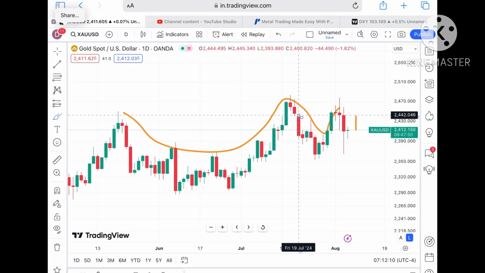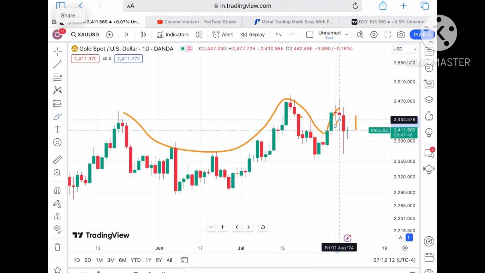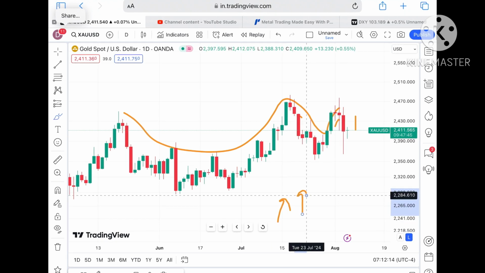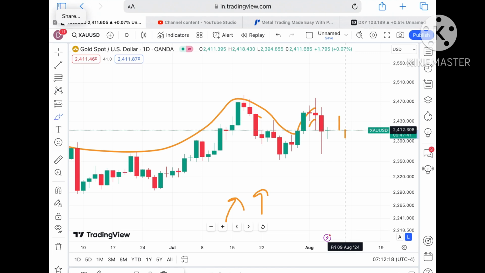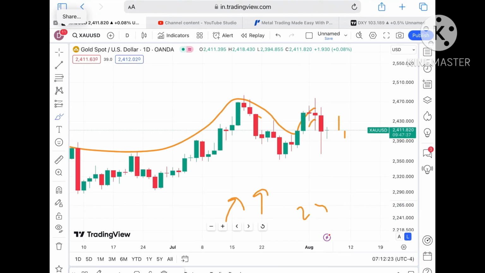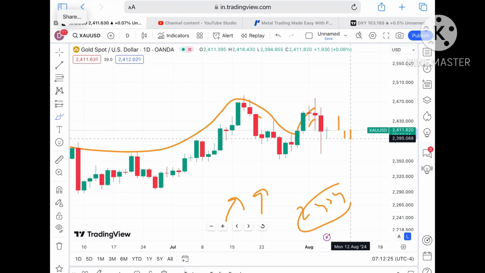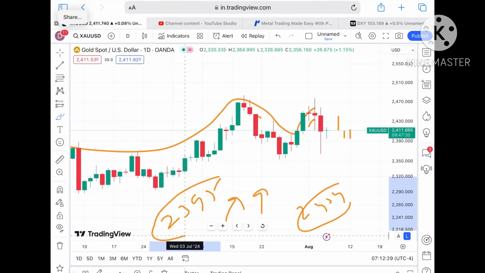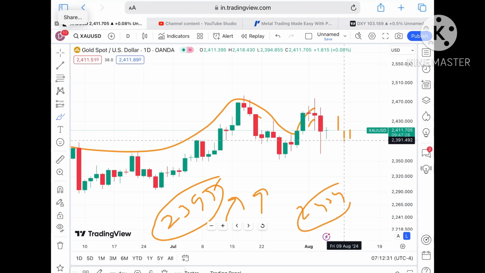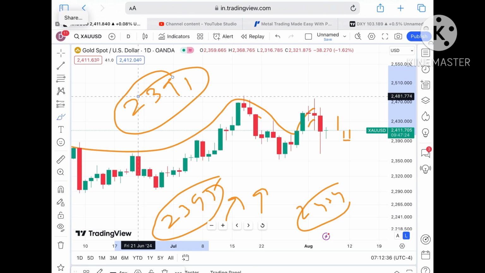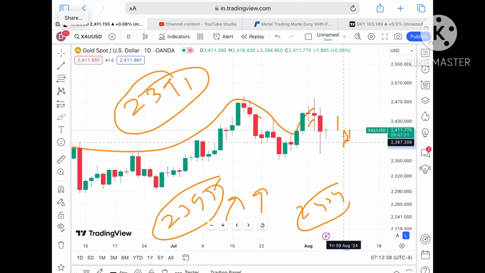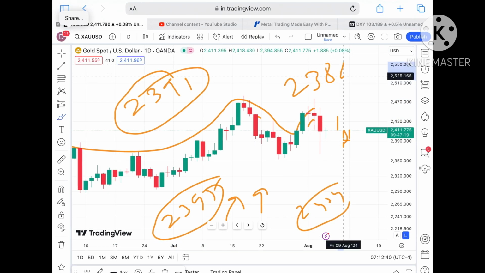So if the price starts going above a level of 2433 also, we can see a further upside movement. But as I've already explained, the market is uncertain. So if the price doesn't sustain and starts falling below this level, then we can see it can go towards $2404. And if that doesn't sustain, we can see a further downfall towards a level of $2395. If the price starts falling below 2395, it can go towards a level of 2391, and then a further downfall towards a level of around $2386.